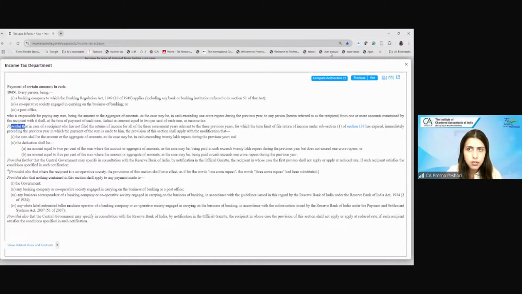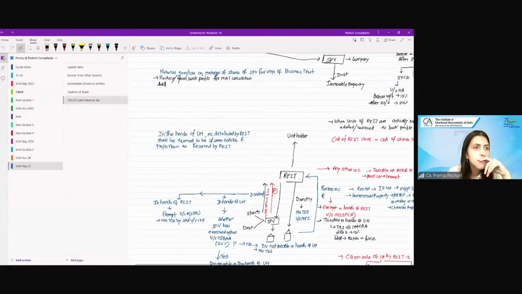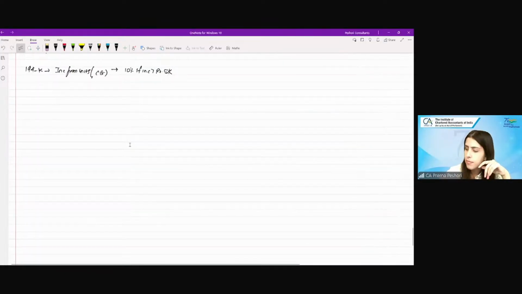Let me just write it over here. 194N, right? This is TDS on cash withdrawal.